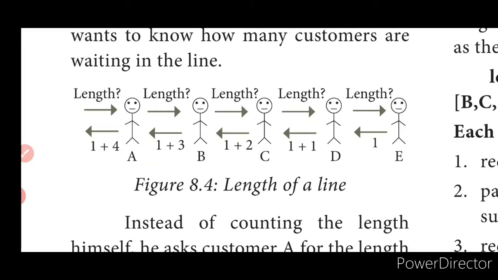A will ask the length to B. B will ask the length to C. C will ask the length to D. D will ask the length to E. They will ask how many are behind. Right? First, as it reaches the last one, he will say 1.